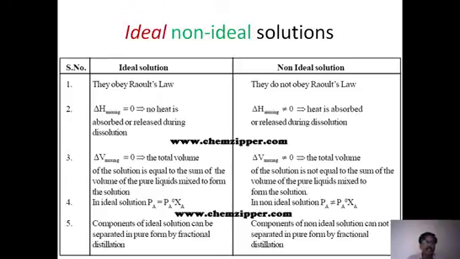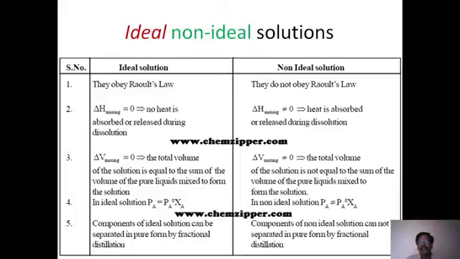And delta H mixing should be equal to 0. That is, no heat is absorbed or evolved during the dissolution. That means when two liquids are mixed, the heat shouldn't change. It should not vary. The heat is neither released nor absorbed. So delta H, the change in enthalpy, must be 0. No enthalpy change is observed in an ideal solution.